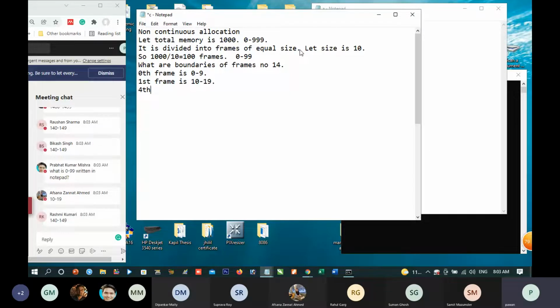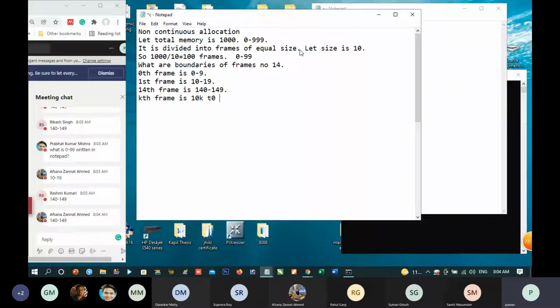The 14th frame is 140 to 149. Is this correct? The kth frame is 10k to 10k plus 9. Is it correct? Yes.